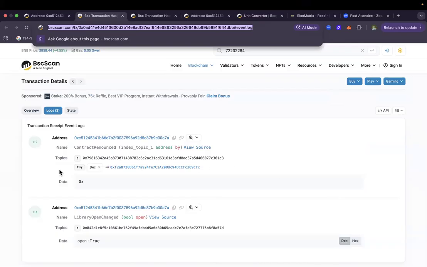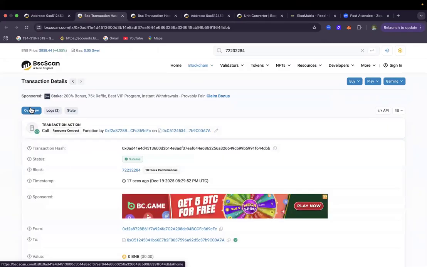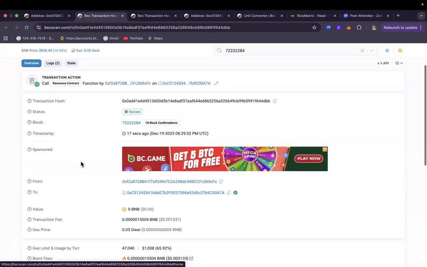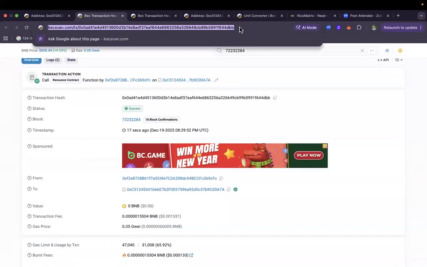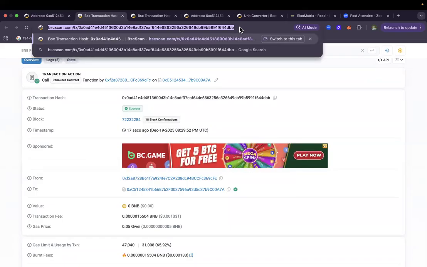Let's check the event log to get everything. Let me click on the state. So that's it. So right now, let me get this as well. Sorry. Let me get this as well. You can check everything.